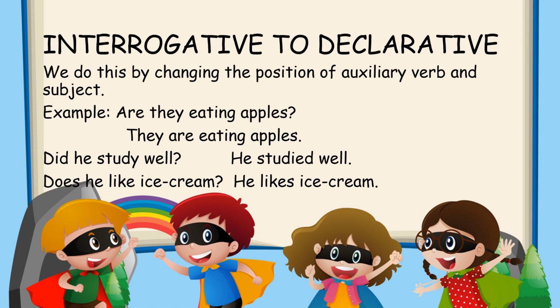Now let us check the opposite. Interrogative to declarative, meaning question to a normal sentence. We do this by changing the position of the auxiliary verb and the subject. So the same way, if you change the auxiliary verb and the subject, it will become a normal sentence. Example, are they eating apples? So we will change the position of are and they. They are eating apples.